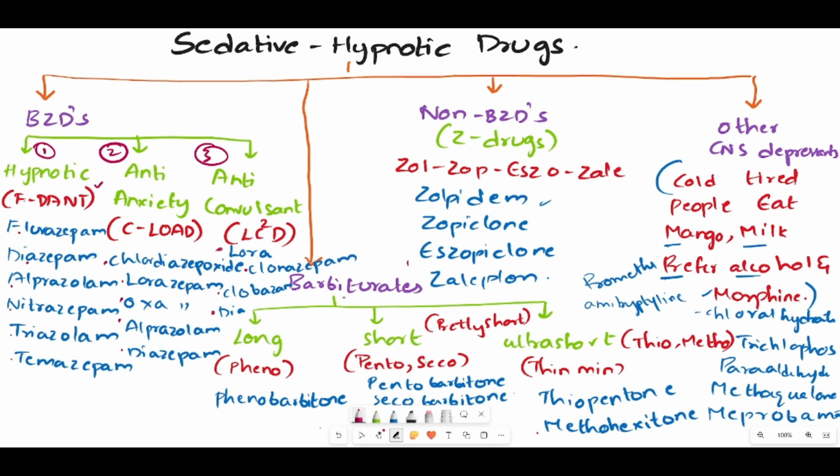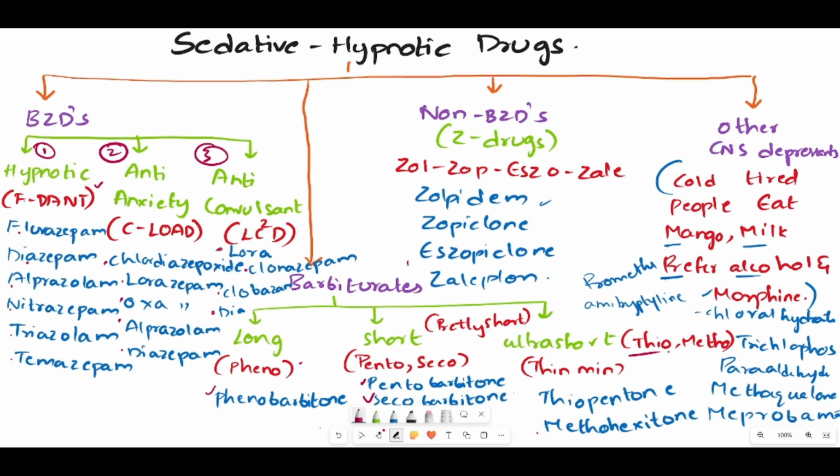And coming to the second class, which is barbiturates, these are further divided into three. One is long acting, where you remember only Pheno, which means the drug is phenobarbital. The second one is short acting. You can remember it as Pento and Seco, or as pretty short, where Pento means pentobarbital, Seco means secobarbital. And the last class under this is ultra short.